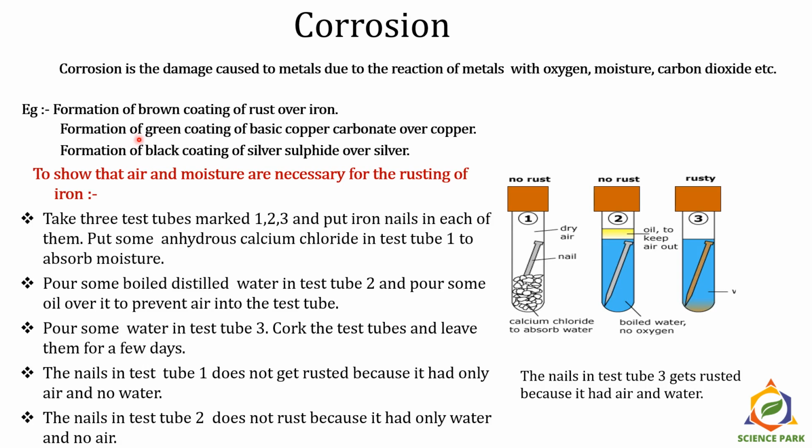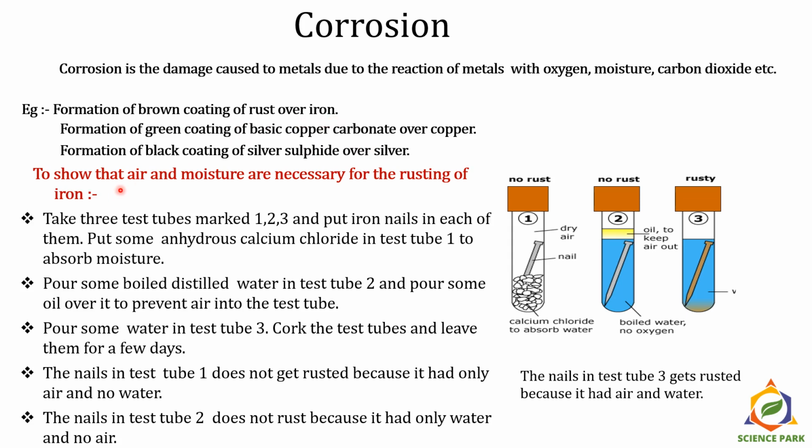Have you seen formation of brown coating of rust over iron or green coating of basic copper carbonate over copper utensils? Have you seen formation of black coating of silver sulfide over silver utensils? Yes, you must have observed all that. But you must not be knowing that the black coating is silver sulfide. The greenish coating on copper vessel is always copper carbonate. And the brown coating of rust over iron is always iron oxide.